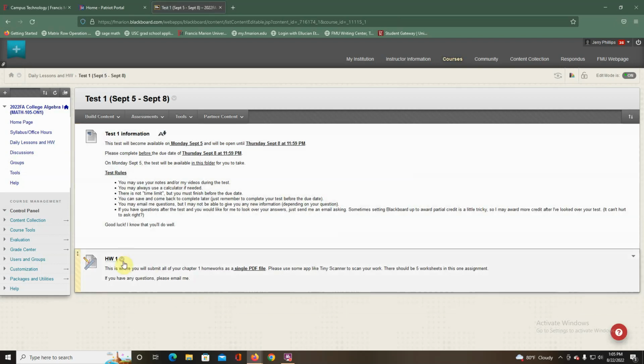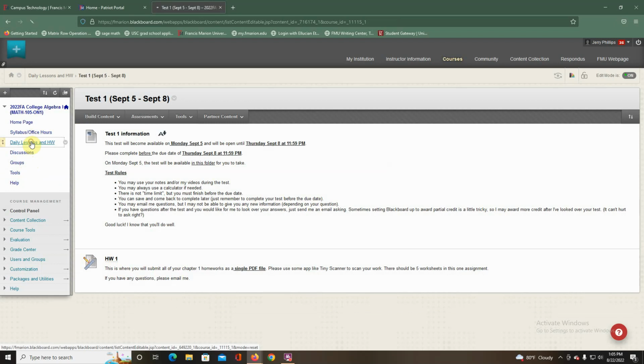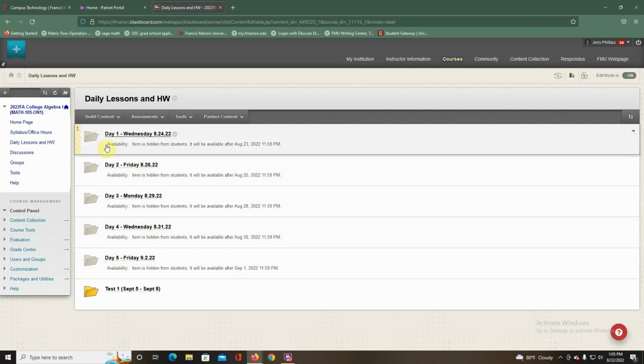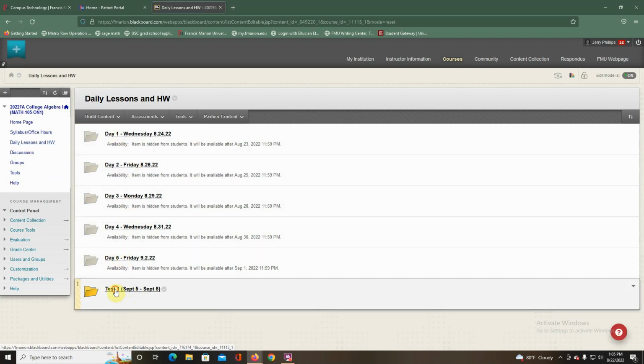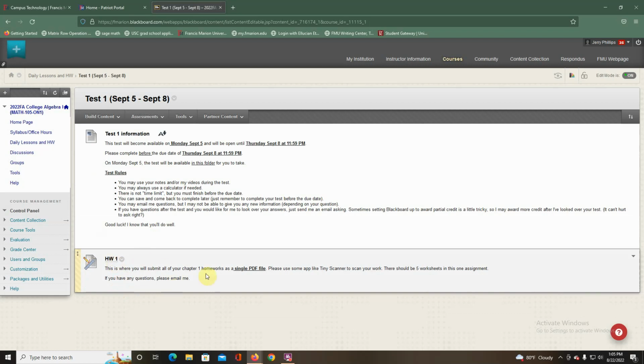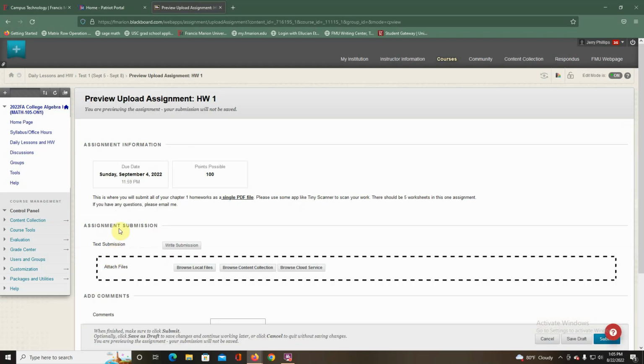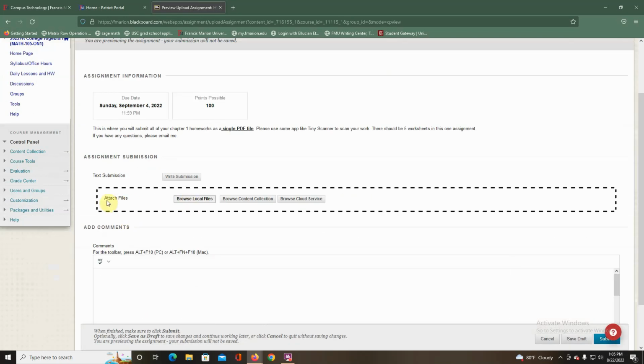And then what you'll do is you need to upload all of those homeworks, and I think there's 5 from the first chapter. 1, 2, 3, 4, 5. Yep, 5 worksheets you'll have done, and you'll need to put them together and upload them as a single PDF file. And this is where you will do that. To do that, you click on the homework, you click on Attach Files, the Browse Local Files button, and whatever PDF you named it as, you attach it, and then you have to click Submit.